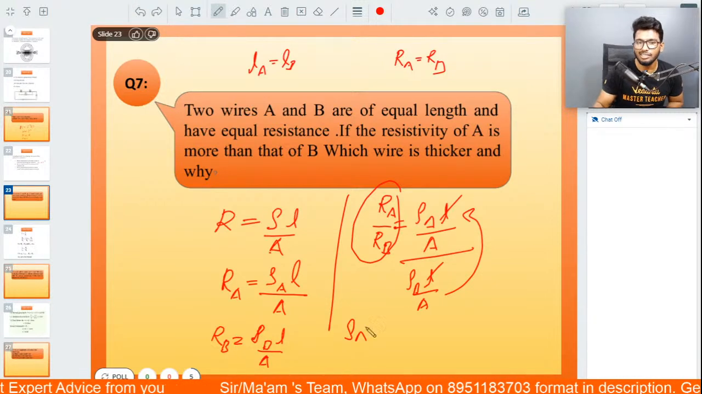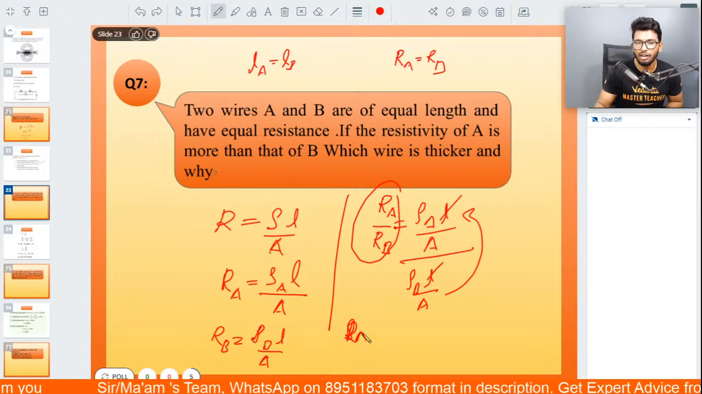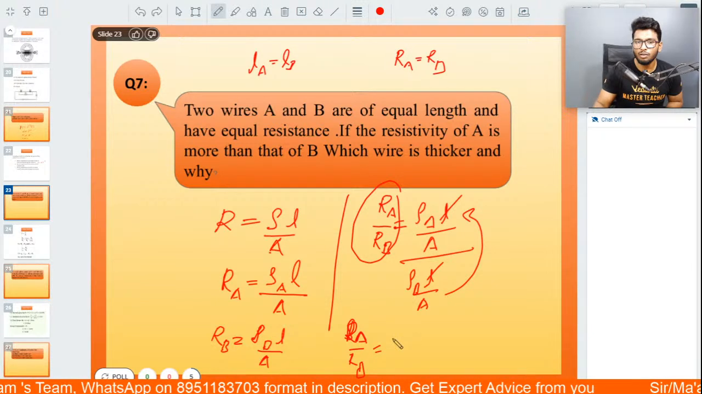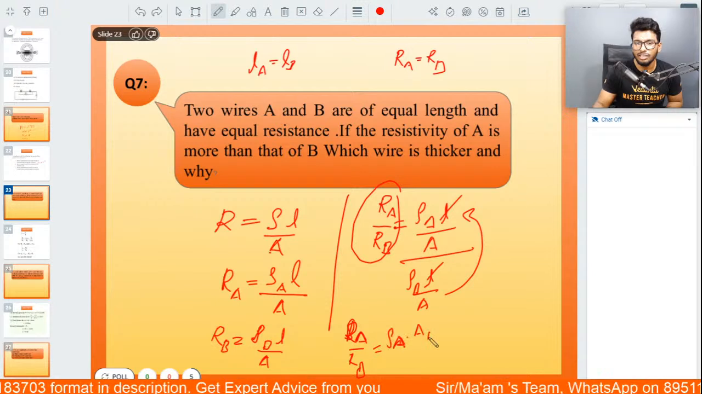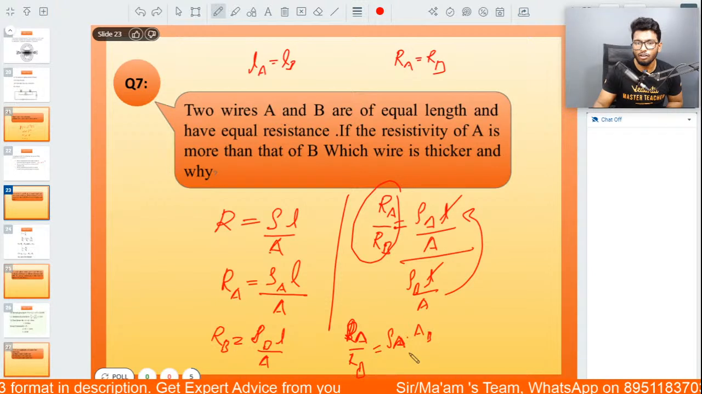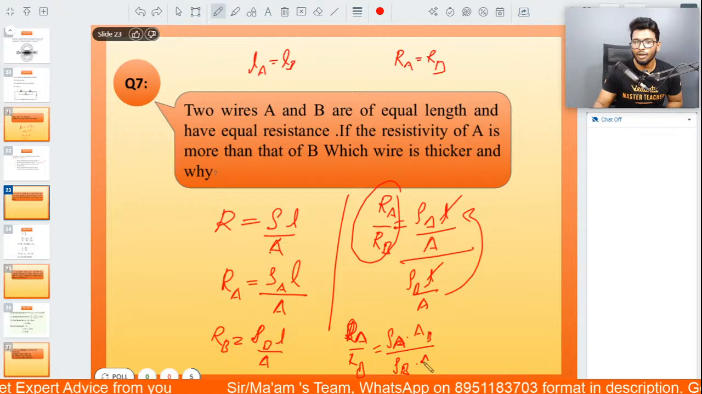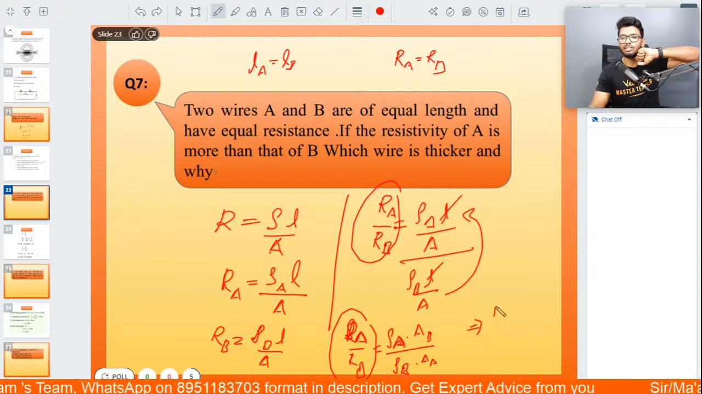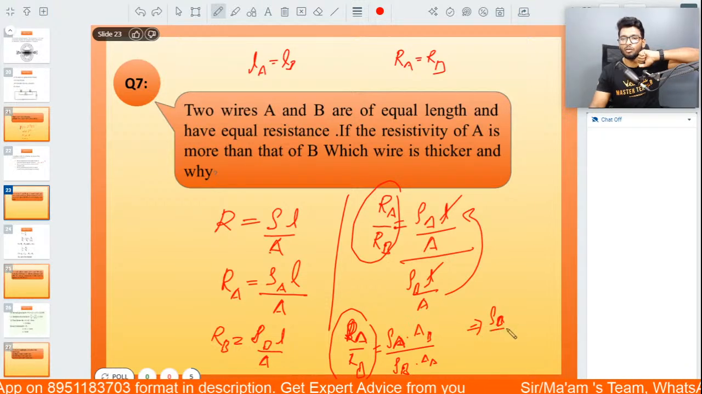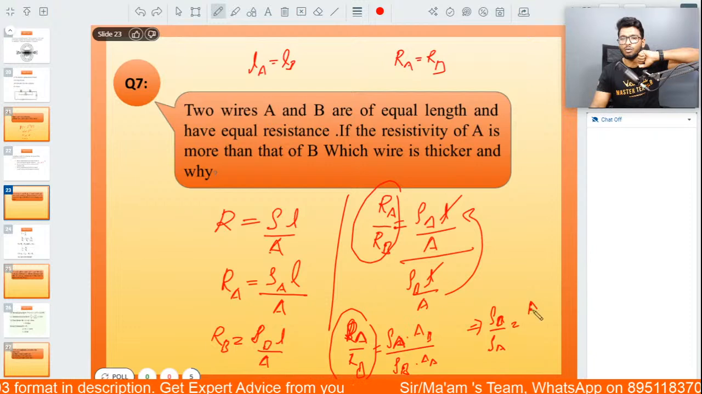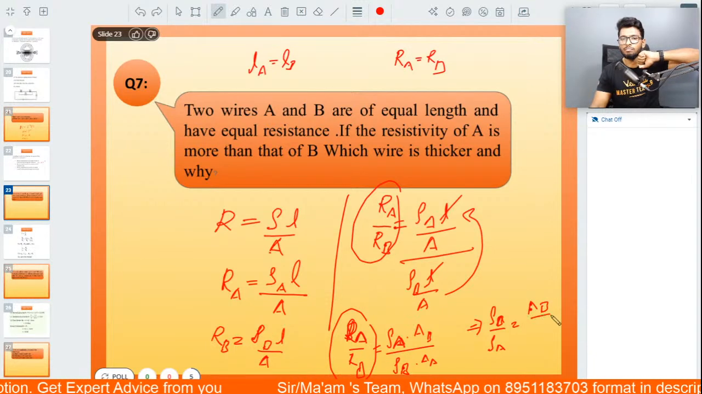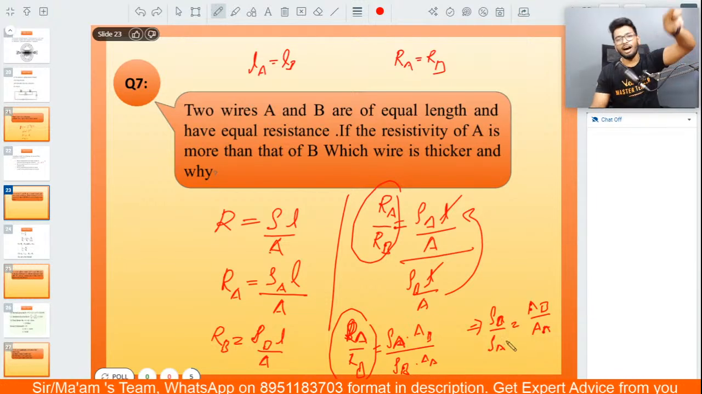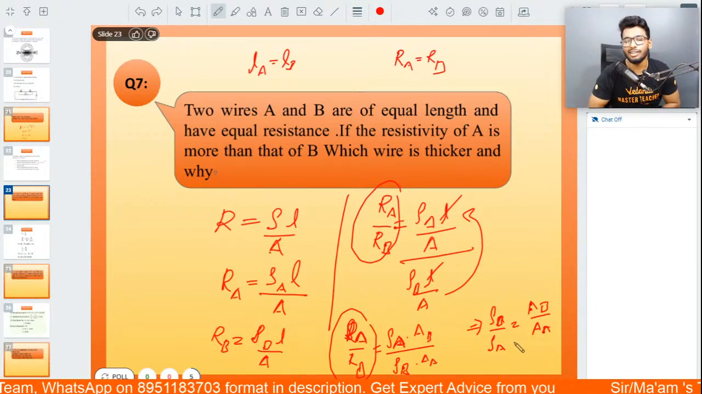So you can just write it as RA by RB is equal to rho A into AB, that is area of B, divided by rho B into area of A. Now here, since these both are equal, I can take one to the other side. So I can write it as rho B by rho A is equal to AB by AA. So this is what you need to write, guys.